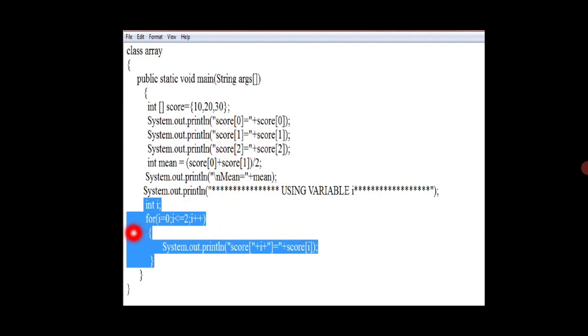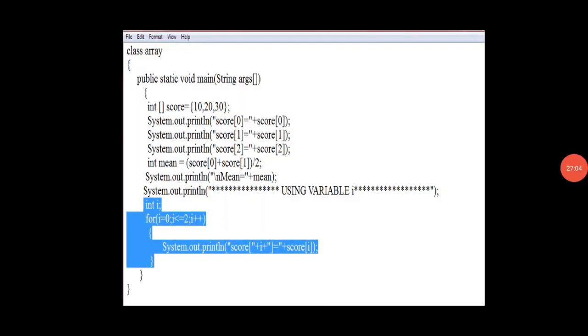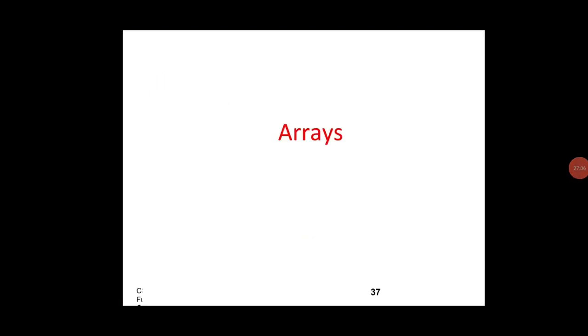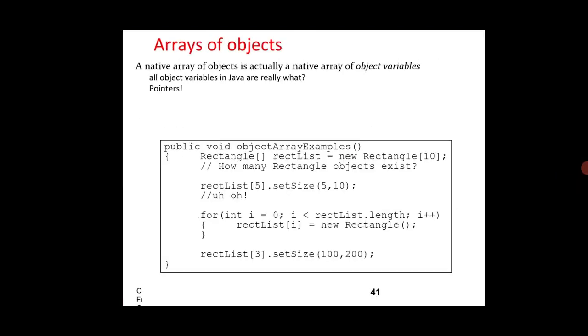Then it will increment the value, i plus plus. So automatically the i value becomes 2. i is less than or equal to 2, the condition is true. So score of 2, in the sense, it will print the 30. It will print the 30 value. This is all about arrays.